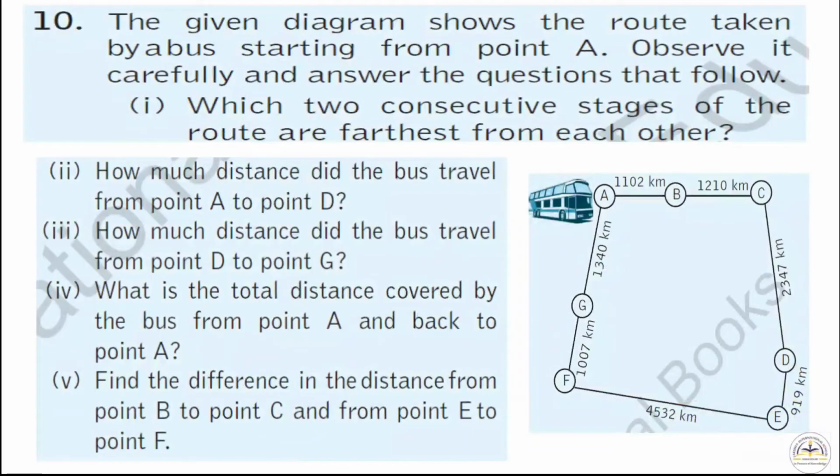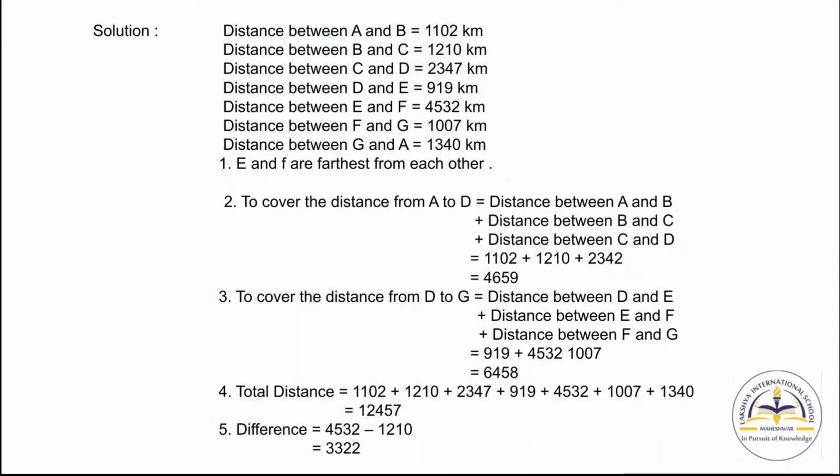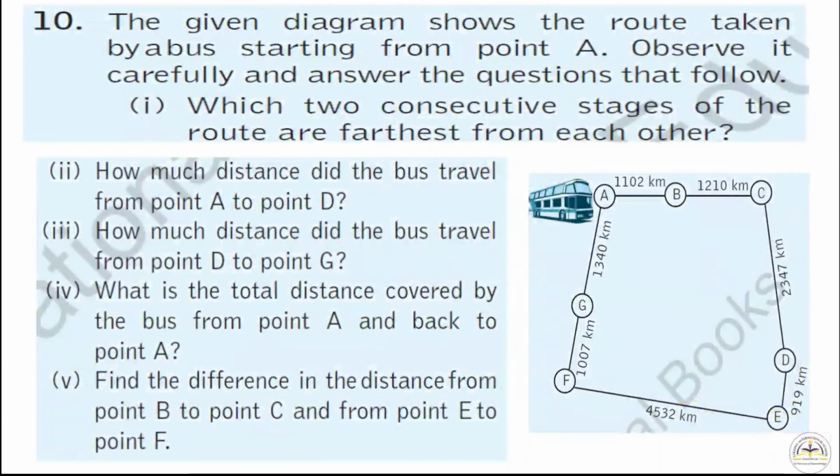Now second, how much distance did the bus travel from A to D? Here A to D, so you have to add these numbers, then you will get your answer. So here we add the numbers 1102 plus 1210 plus 2342.